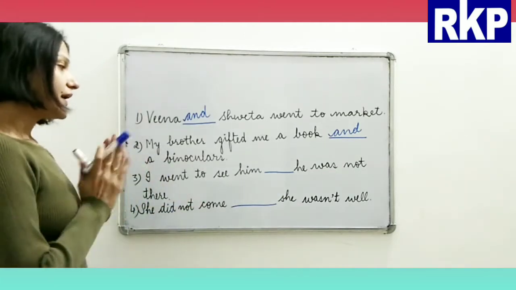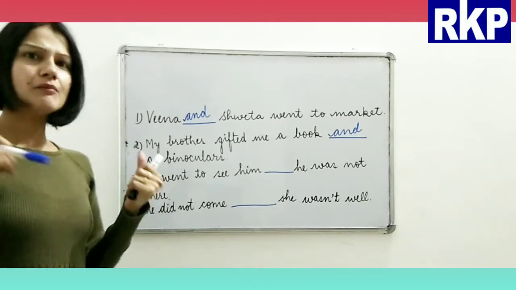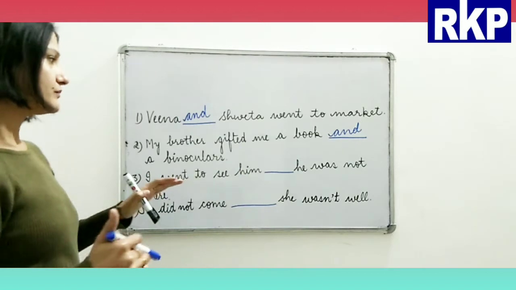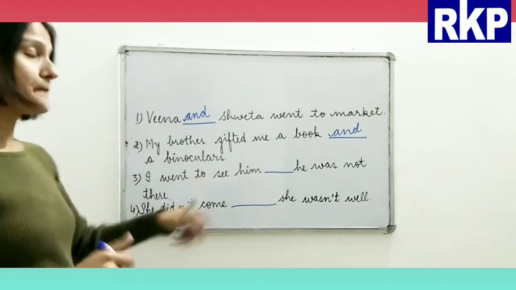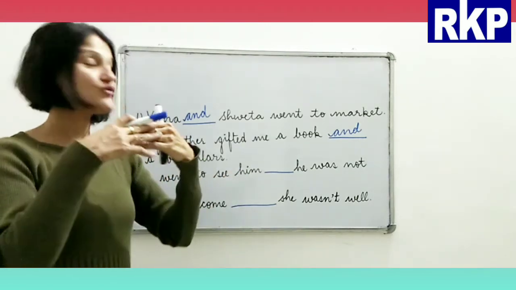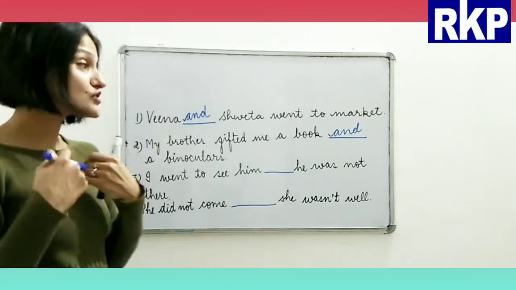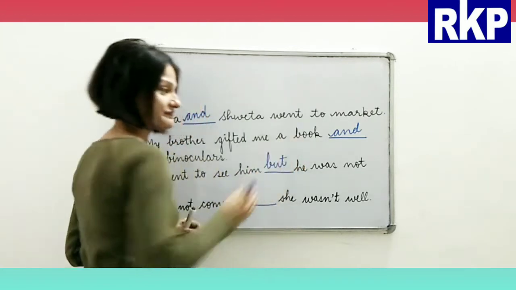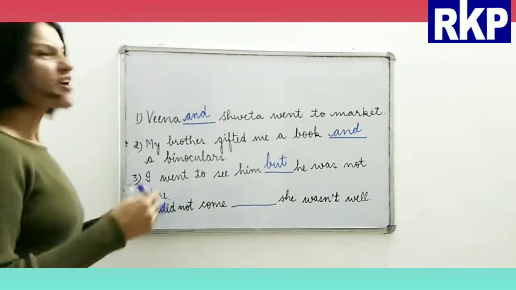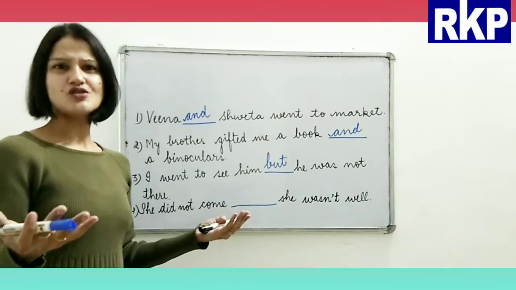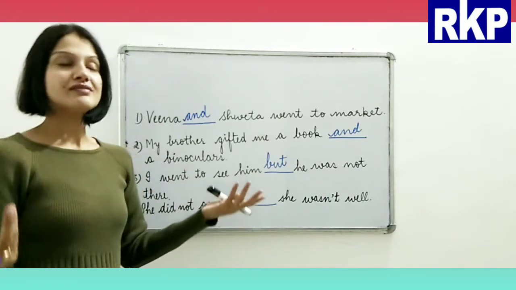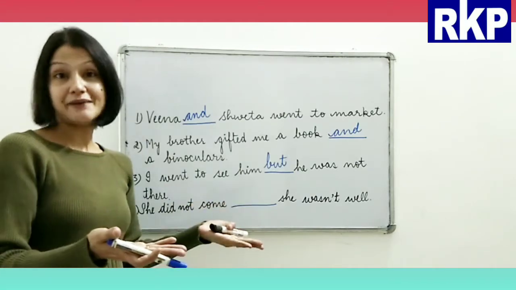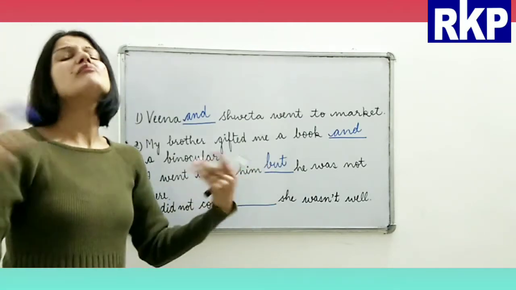Now, here, the most suitable word which we can add here would be, I went to see him, but he wasn't there. He was not there. Okay? But. Alright? Or we can also say when he was not there. Okay? Because I didn't know that he would not be there. He would not be available at that time. So we can use but or when also.